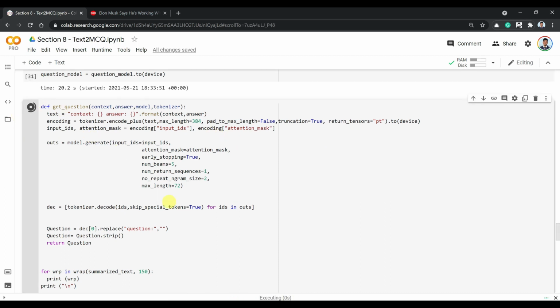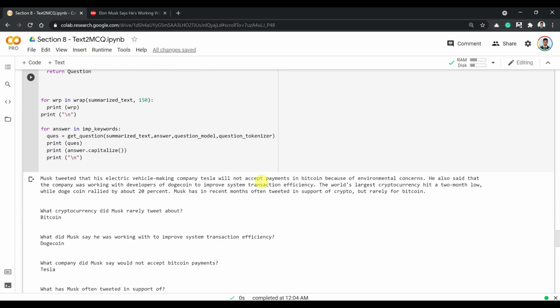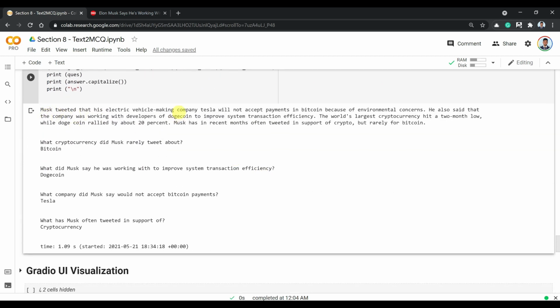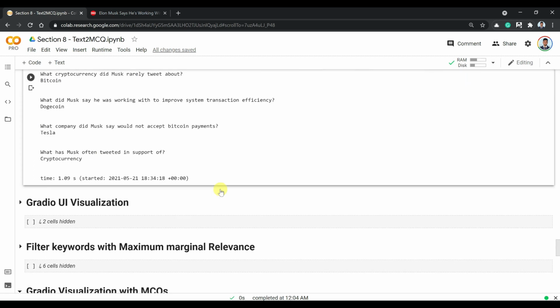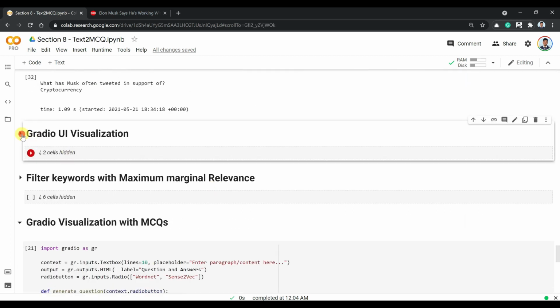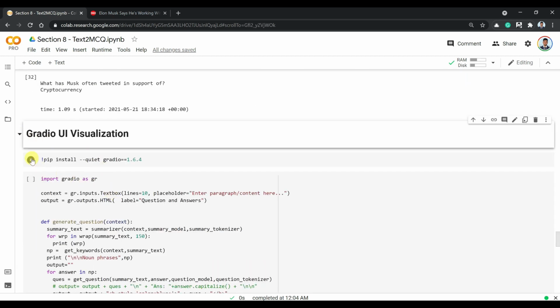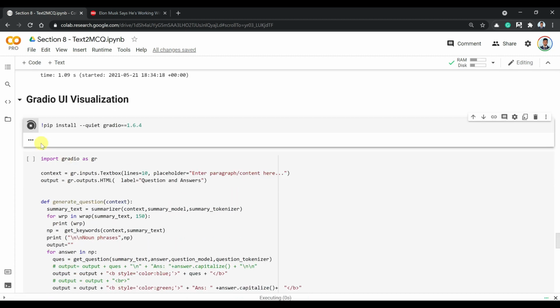You have seen this function also already, and you can see that automatically from this context, that is the summarized version of the context, we are able to extract some keywords, Bitcoin, Dogecoin, Tesla, cryptocurrency, and using our model we generated these questions. Here again we are doing some Gradio visualization.